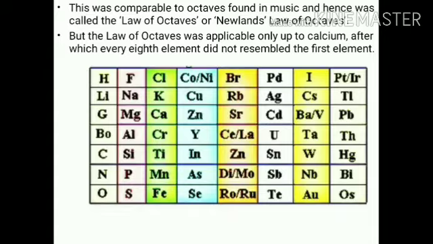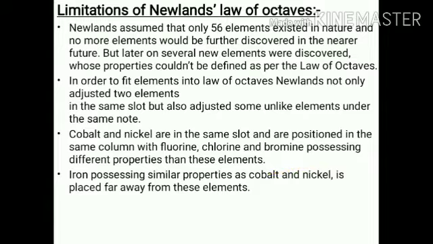This is the arrangement of Newland's law of octave and how it classifies the elements. Now, the limitations of Newland's law of octave. The first drawback is that Newland assumed that 56 elements exist in nature and no more elements would be discovered in the near future. But later on, several new elements were discovered whose properties could not be fitted as per the law of octave.